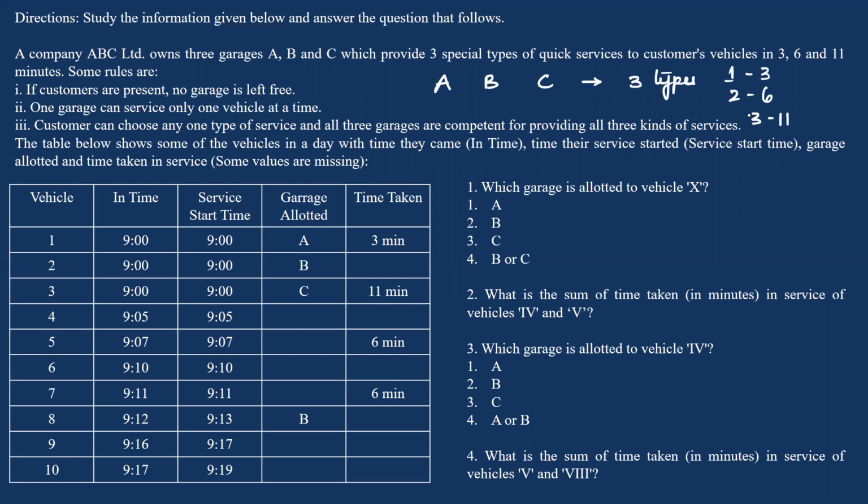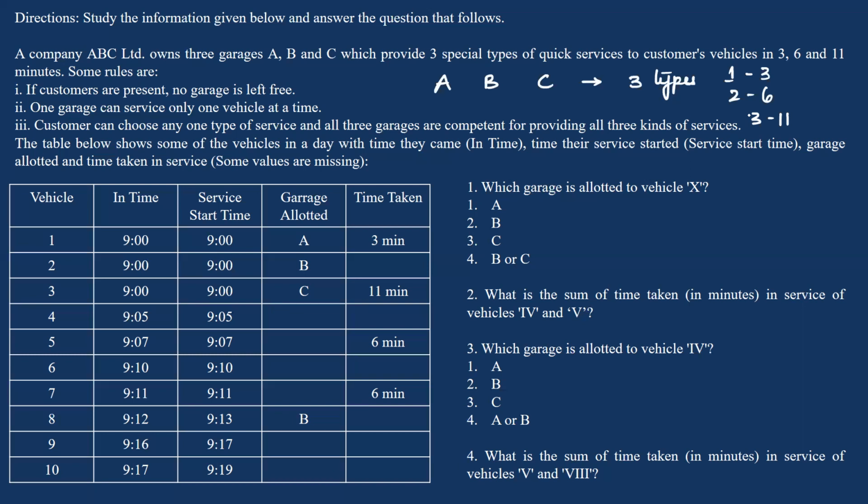And we are given some rules. The first rule: if the customers are present, no garage is left free. Now, if all three garages are empty or vacant, and any customer goes to company ABC Limited, then he will be assigned to one of these three garages. No garage is left free when a customer is present. Now, one garage can service only one vehicle at a time. You cannot have two vehicles being serviced at any of these three garages.